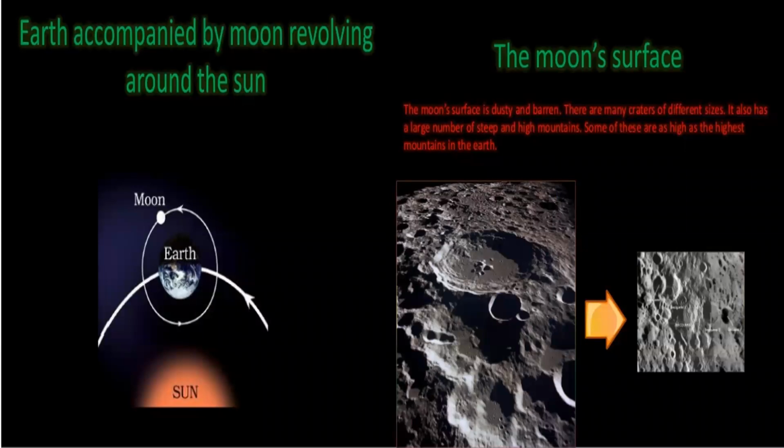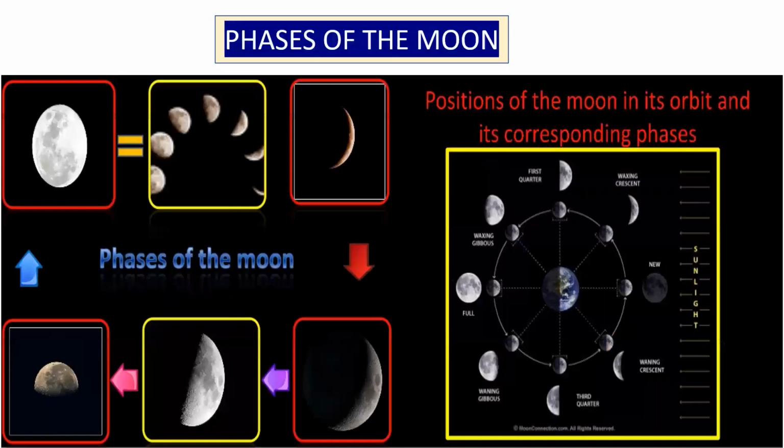The moon does not produce its own light. We are able to see a shiny moon because the sunlight that falls on the moon gets reflected towards the earth. So due to the reflection of sunlight from the surface of the moon, we are able to see the moon shiny. We can see only that part of the moon from which sunlight is reflected towards the earth.